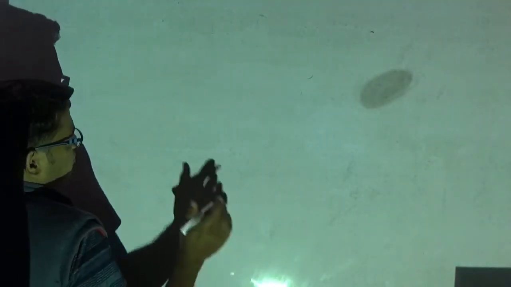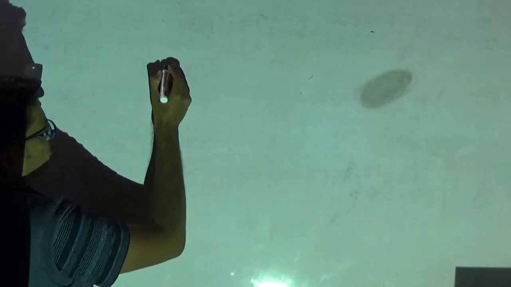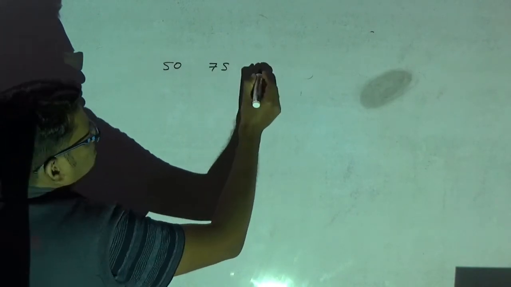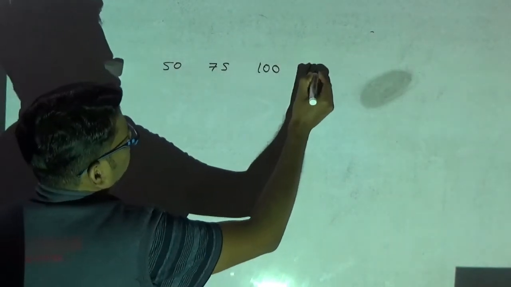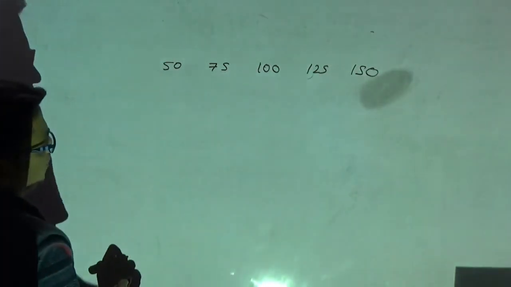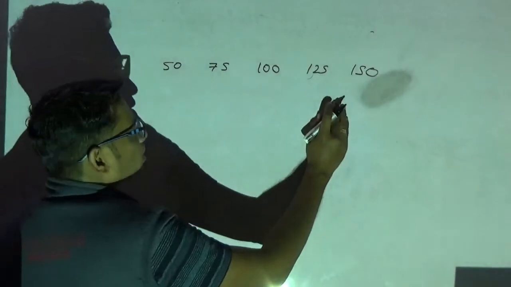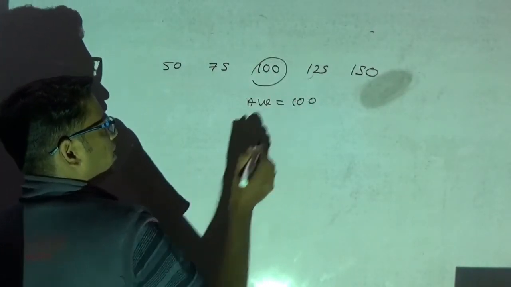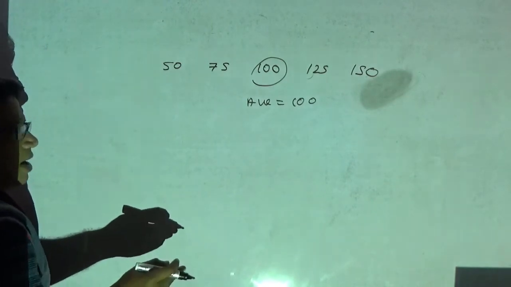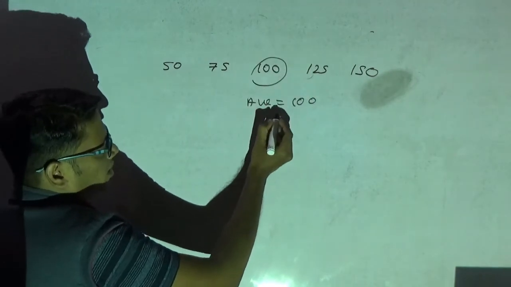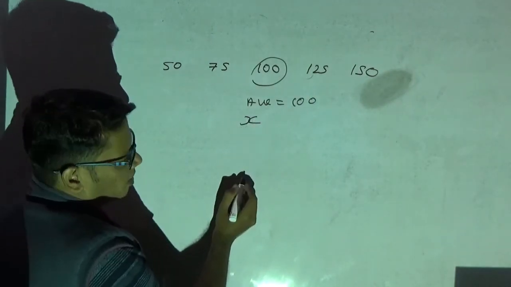Now, in cricket, 5 batsmen have scored like this. The first batsman has scored 50, the second batsman scored 75, the third batsman scored 100, the fourth batsman scored 125, and another batsman scored 150. Now, I want to find out the average of all the 5 batsmen. The average is 100. Now I will replace the batsman who scored 100 with a new batsman. His score I don't know.